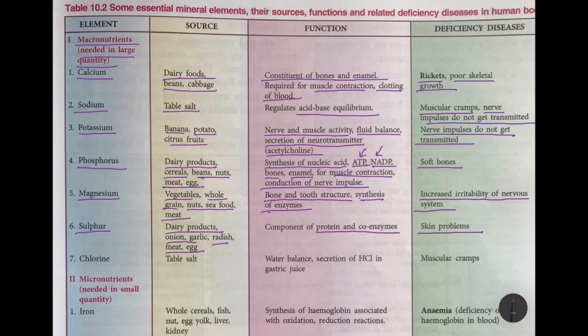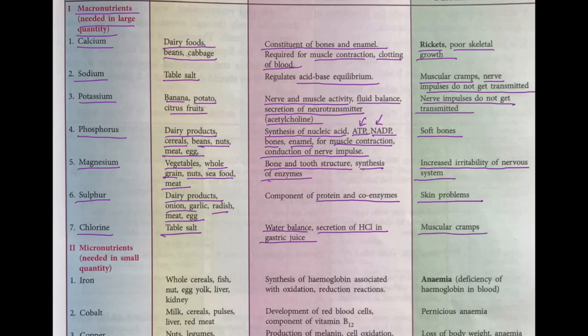The last macronutrient is chlorine. Again, you get your chlorine from sodium chloride, that is the table salt. It helps in the water balance in the body, secretion of hydrochloric acid in the gastric juice. And deficiency disease, muscular cramps.